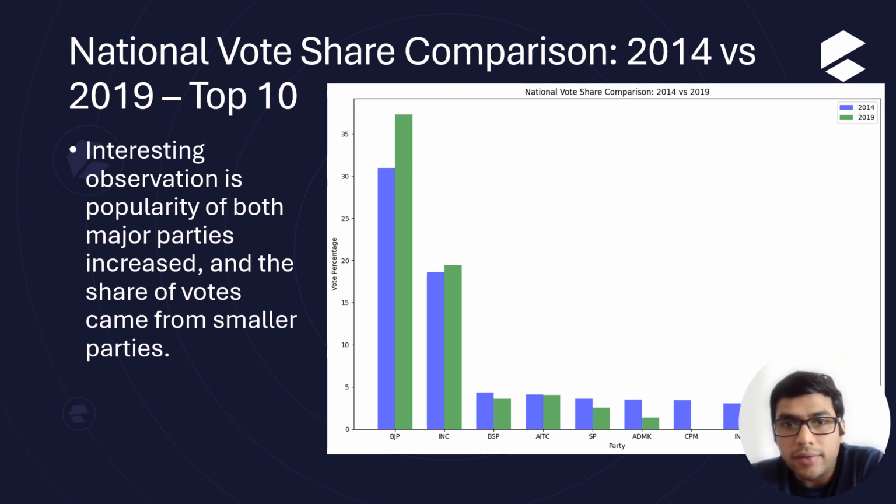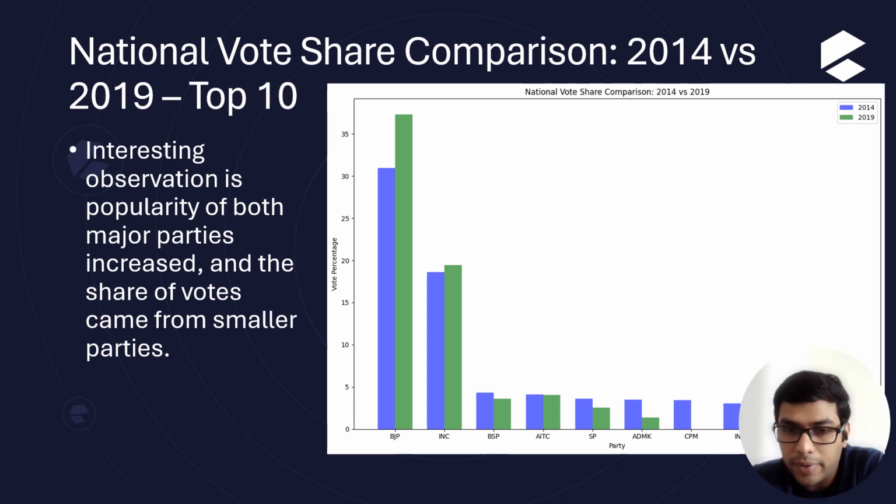Now, this is an interesting fact that was not what I was expecting. I was expecting that larger parties are competing for votes and trying to get them from other major parties, but like in industries, many small players or startups come into play, and then the fittest and the biggest survive. A similar type of consolidation is happening in the top two parties, where the votes are moving from smaller parties